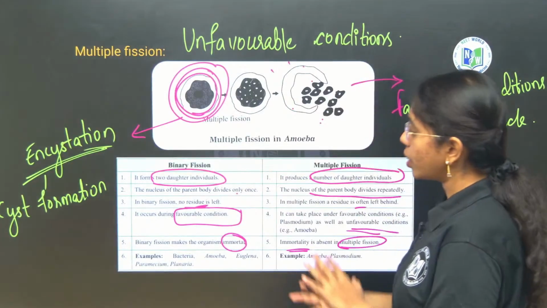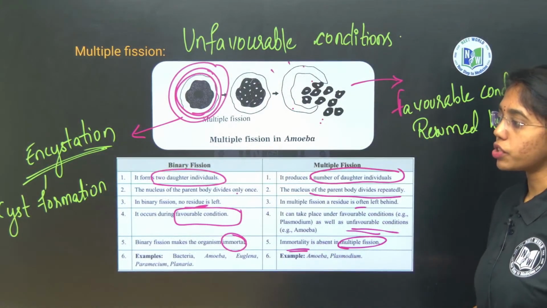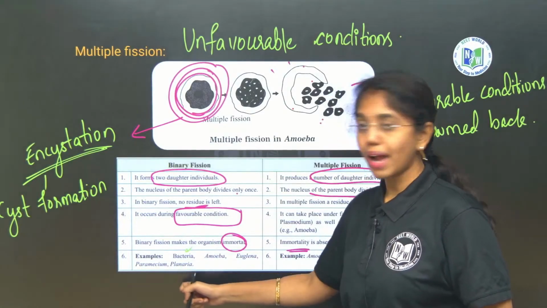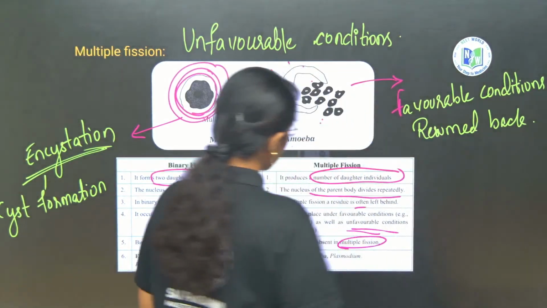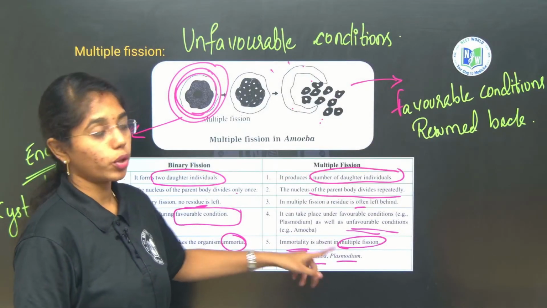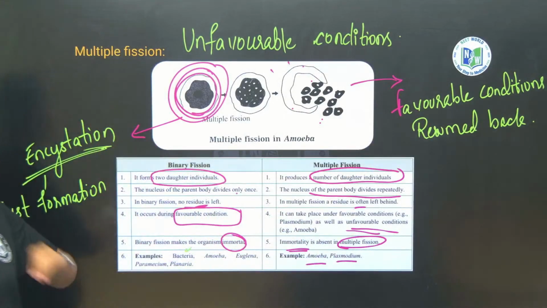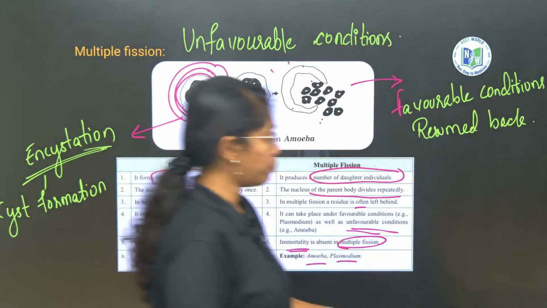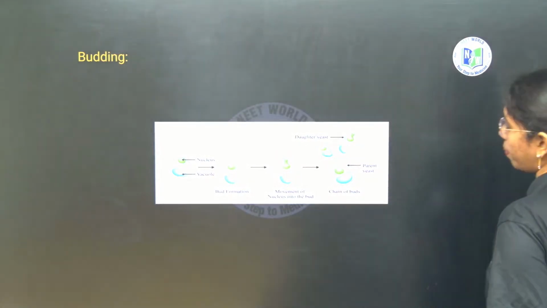Okay, next. Examples: for binary fission, we have bacteria, amoeba, euglena, paramecium and planaria. Examples for multiple fission include what? Amoeba and plasmodium. Examples are important, all the time. Remember, examples are very important. Just highlight them whenever you are preparing.